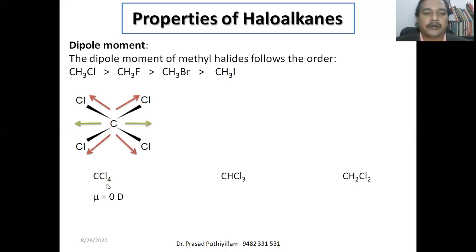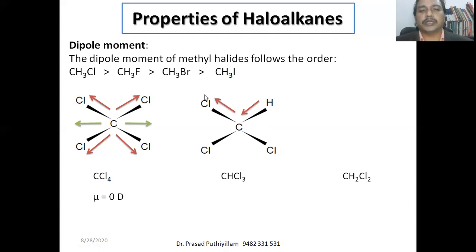In case of tetrachloromethane, the net dipole moment is zero. Whereas in CHCl3, trichloromethane, one hydrogen is there and three chlorine. Wherever hydrogen is there, that electron will be pulled by carbon because carbon is more electronegative than hydrogen. Therefore, here the dipole moment arrow is towards carbon, whereas opposite to that it is not opposing, it is also moving in the same direction. In the CCl bonds the movement of electron density is to the left side only, whereas here it is opposing each other.